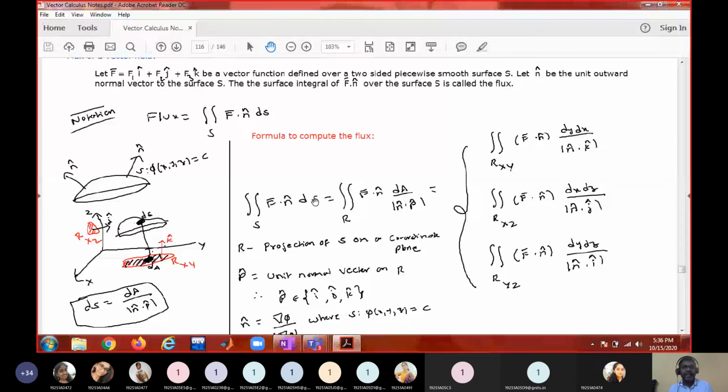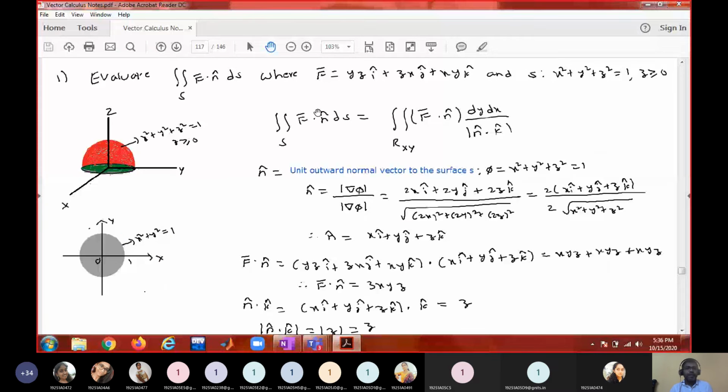Okay, this is a typical example, a demonstration to find out the surface integral. F bar is given, the surface is given. What kind of surface is it? Upper hemisphere. Why is it an upper hemisphere? Z greater than or equal to 0. If z less than or equal to 0 is given, it is a lower hemisphere. Z greater than or equal to 0 means upper hemisphere.